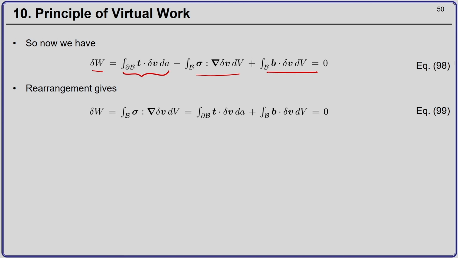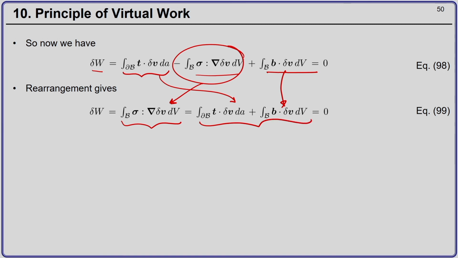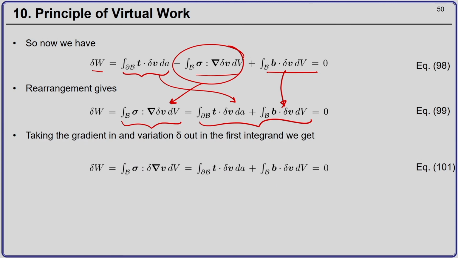Now, I can rearrange. I can bring this term to one side and the other two terms to the other side, and the virtual work will be equal to the virtual work of the external body forces and the external tractions.